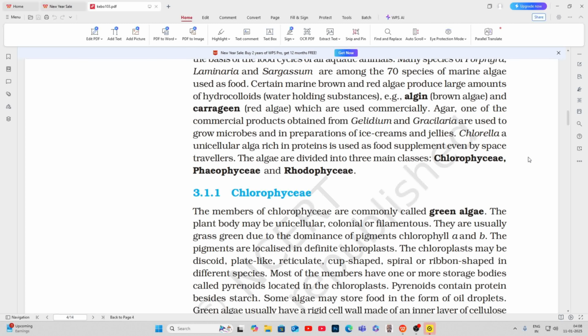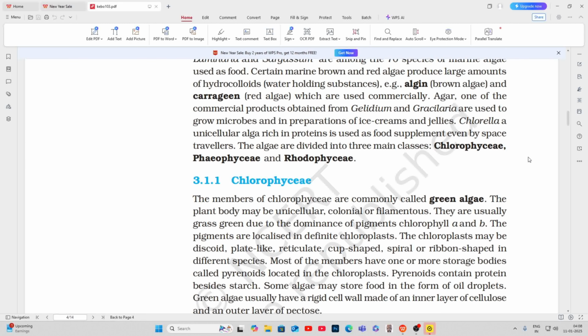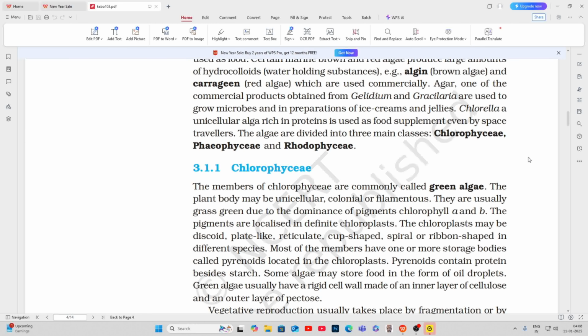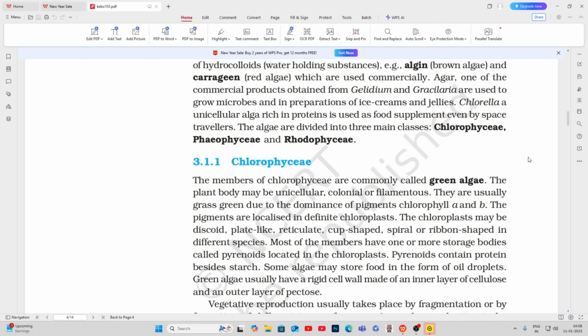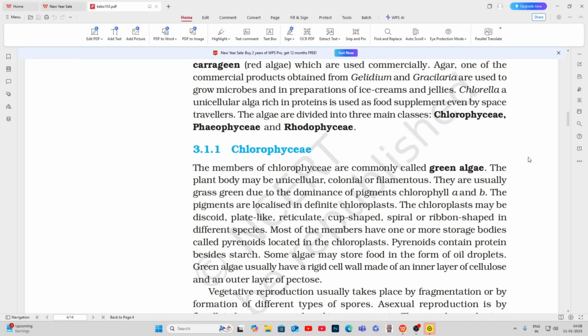Agar, one of the commercial products obtained from Gelidium and Gracilaria, is used to grow microbes and in preparations of ice creams and jellies. Chlorella, a unicellular alga rich in proteins, is used as a food supplement even by space travelers. The algae are divided into three main classes: Chlorophyceae, Phaeophyceae, and Rhodophyceae.